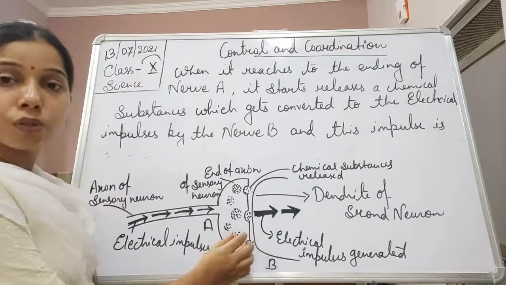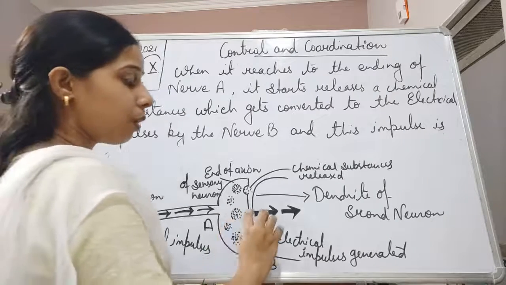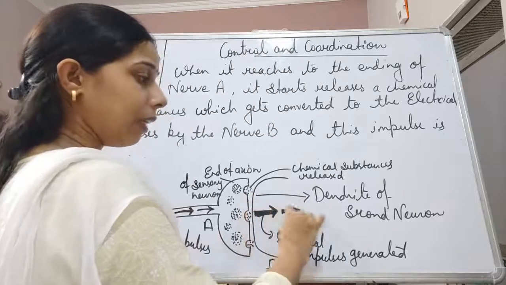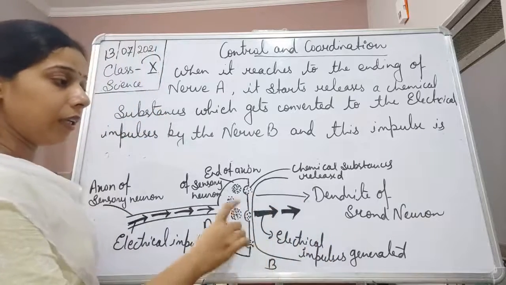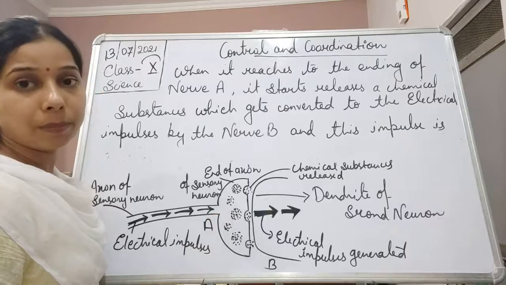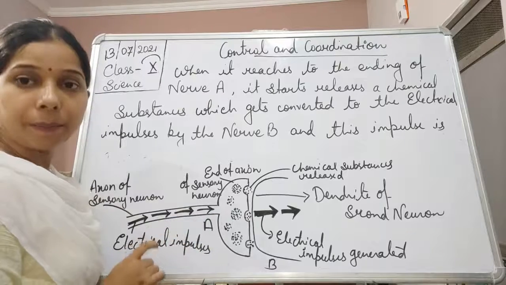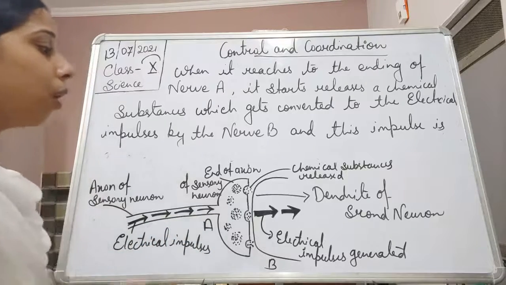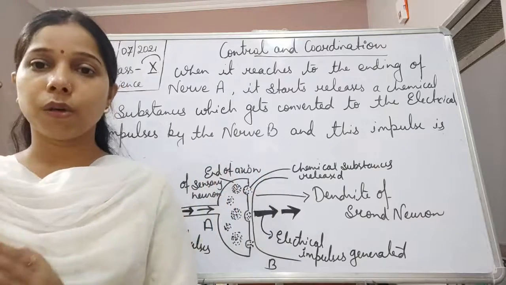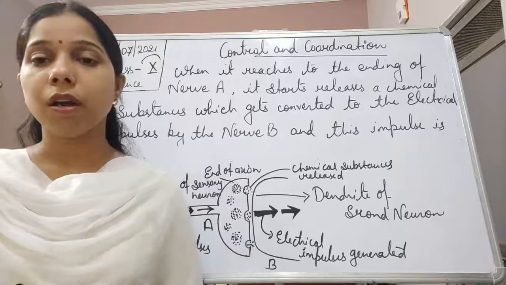So these chemicals are released in the gaps, and then they enter the second neuron, and here they get converted into electrical impulses, and these electrical impulses are the same as in nerve A. Okay, so this is how the movement of the electrical impulses occurs from nerve A to nerve B, even though there is a small gap between the nerve cells.